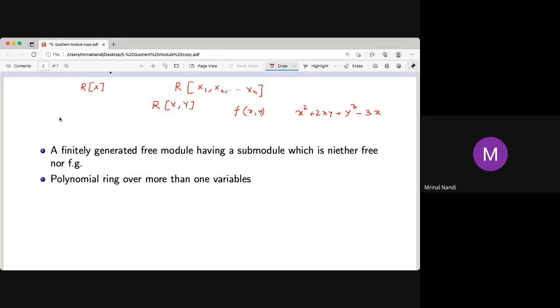So take K as a field now, and take the polynomial ring. K is a field, but the polynomial ring over K is not a field. This polynomial ring is a ring. So remember, if R is a ring, then R[x] is a ring. But if K is a field, K[x] is not a field, obviously, because x has no inverse. 1 by x is not a polynomial in the ring.